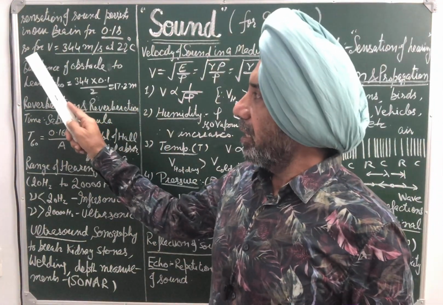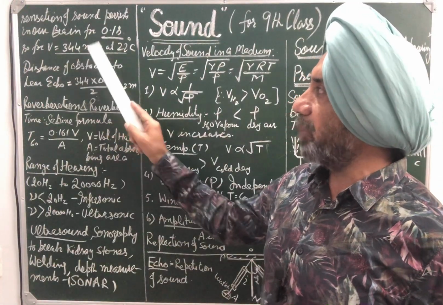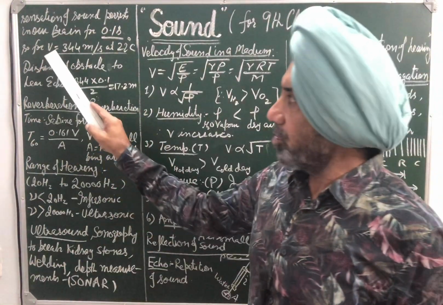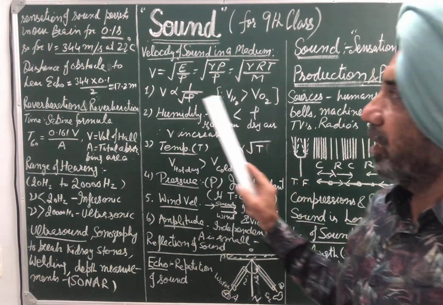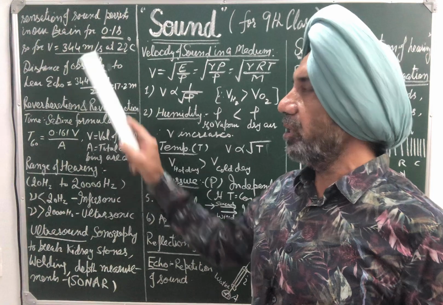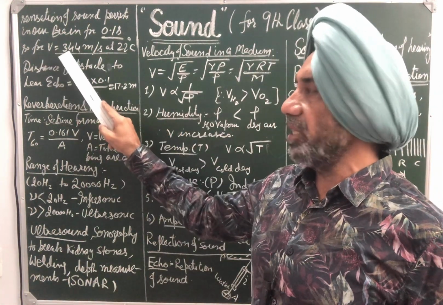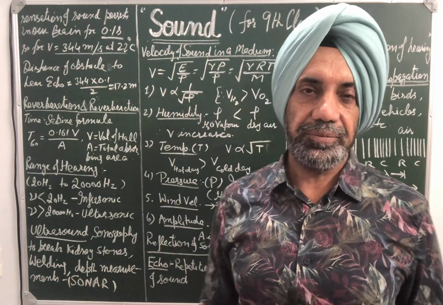Now if V, velocity of sound, is 344 meter per second, because velocity of sound depends on temperature, at 22 degree Celsius its value is 344 meter per second. At 0 degree Celsius, the velocity of sound is taken to be 332 meter per second.